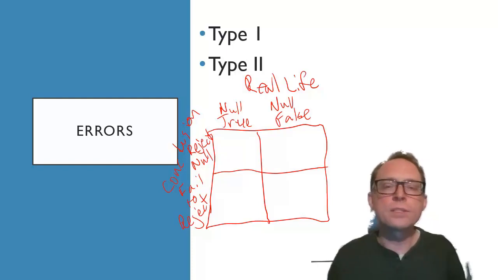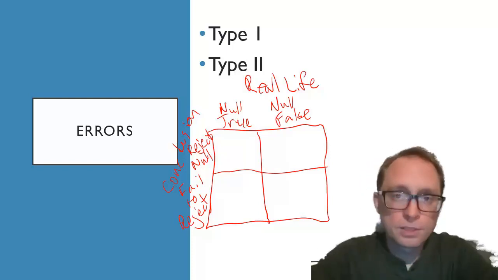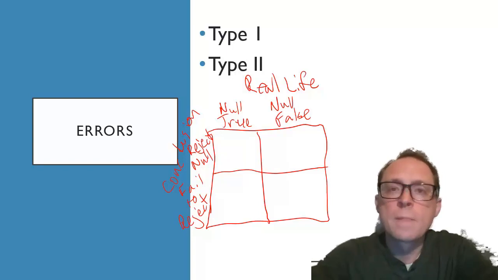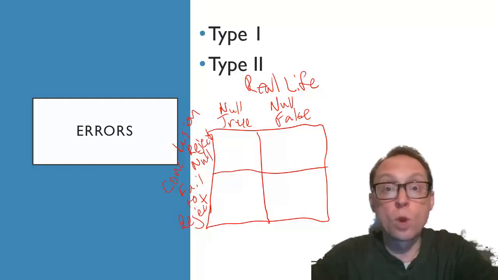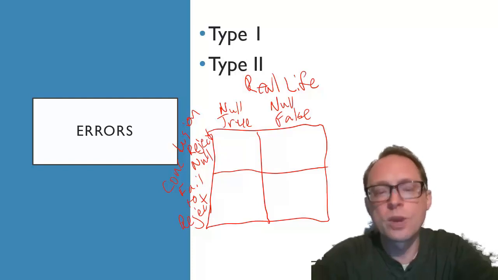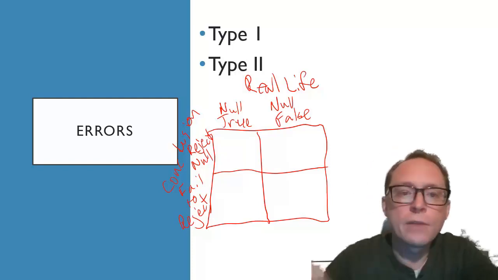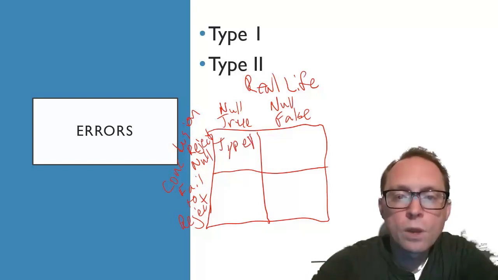So let's say that I am an executive and boy, this love potion thing, this is going to be great. It's going to be really big for us. So let's say I go out there and I take this ad out that says, hey, guess what? My love potion, the Curtis love potion, it works, it really works. When in reality, it doesn't. It's snake oil, it doesn't do anything. Then what I've done is I've committed an error. Type 1 error.